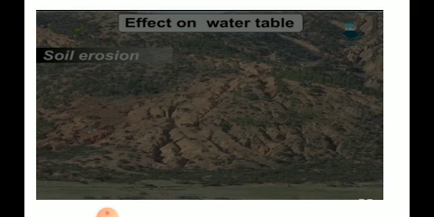And year by year, what happens? You can observe in that area the rocky layer starts exposing, and here this layer has less humus and it is less fertile. Here the plants cannot be grown in that area because it does not contain any nutrients. The soil is not fertile, and gradually this land which was fertile converts into a desert area.